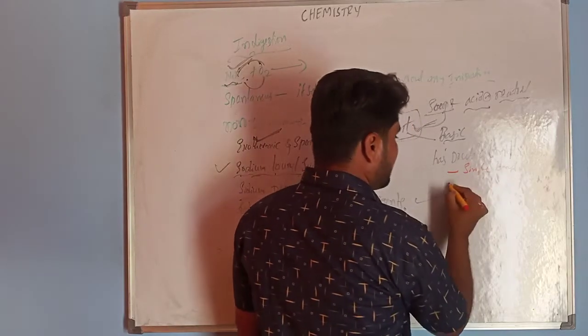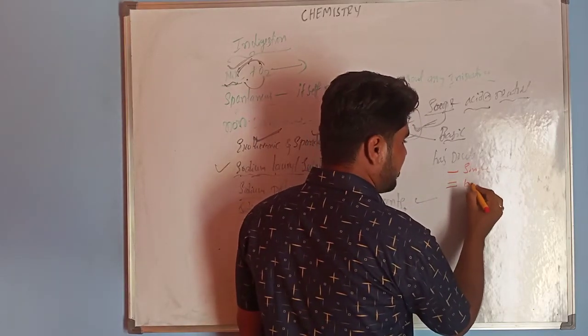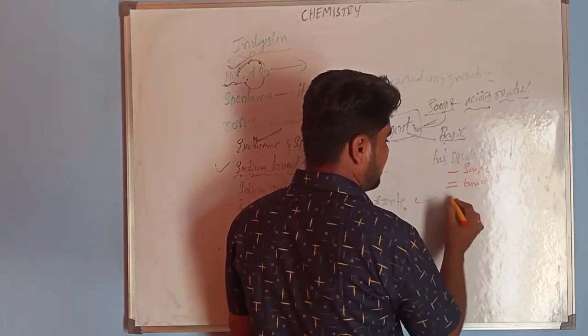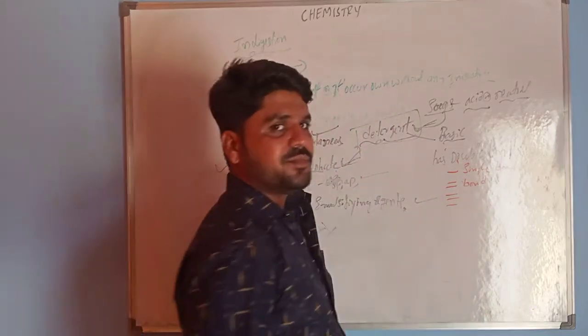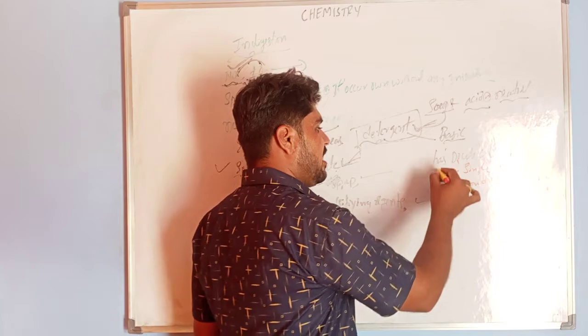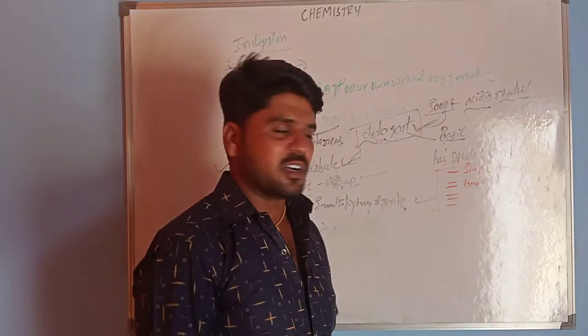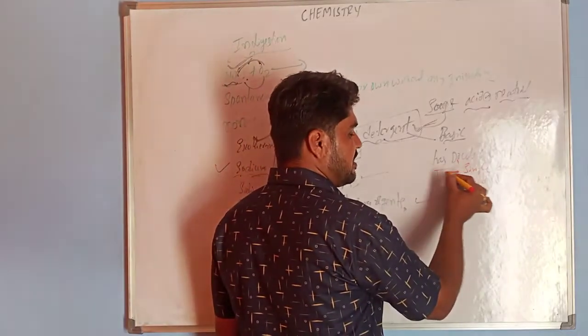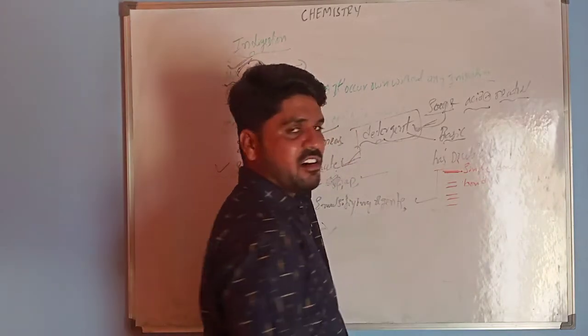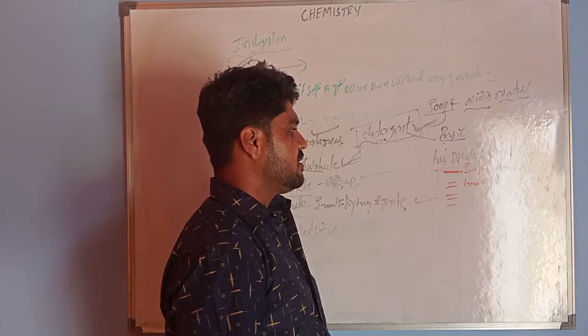Double lines we represent as a double bond. This is a triple bond. We will study all this in the chemical bonding chapter. Okay? Single bond is single covalent bond, sharing of electrons.